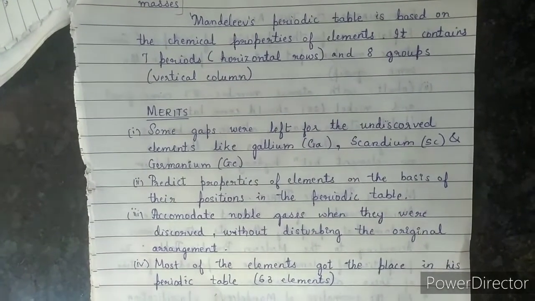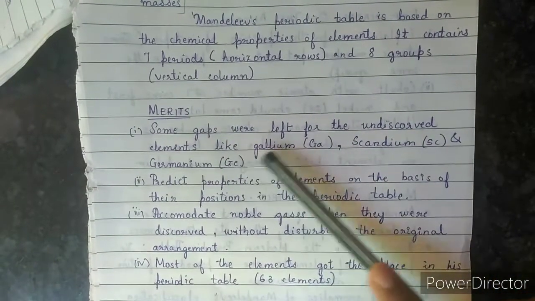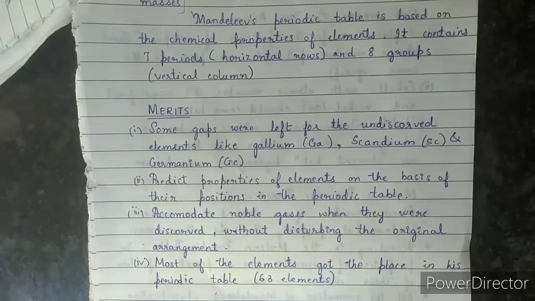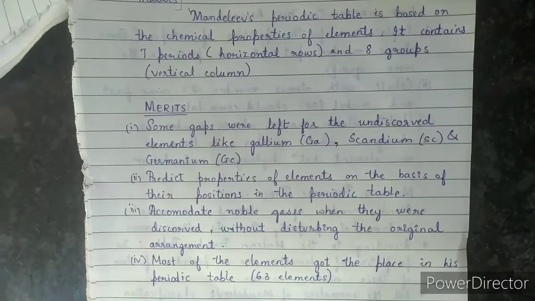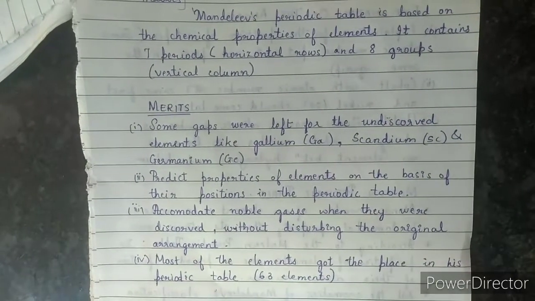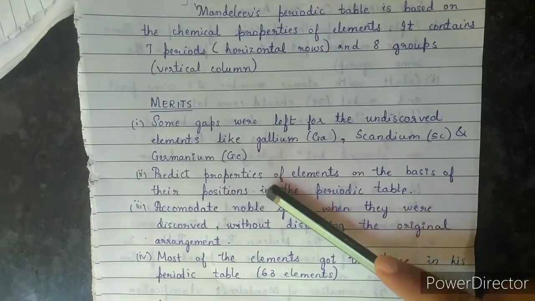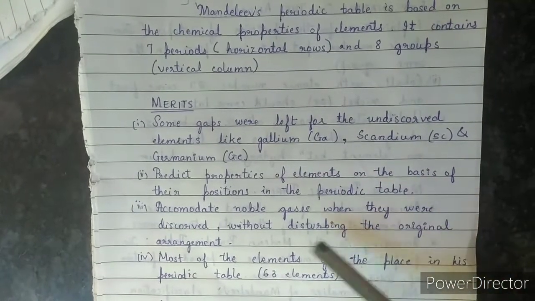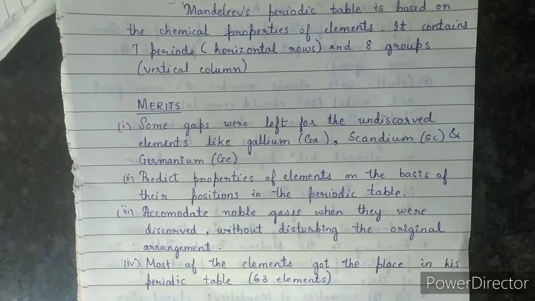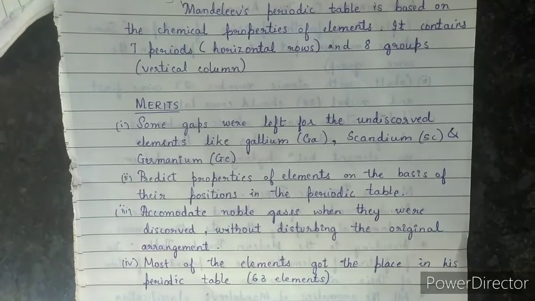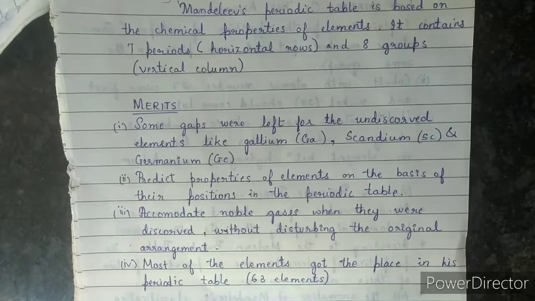The merits of this law are, some gaps were left for the undiscovered elements like gallium, scandium, germanium, etc. While making the periodic table, he left some gaps where the newly discovered ones will fit. Predict the properties of the elements on the basis of their position in the periodic table. As they have been classified under a particular rule, just by looking at the position of the element in a periodic table, we can predict the properties of that particular element.